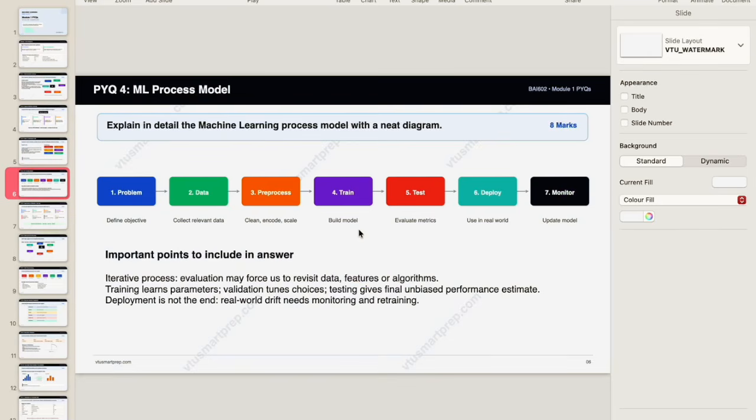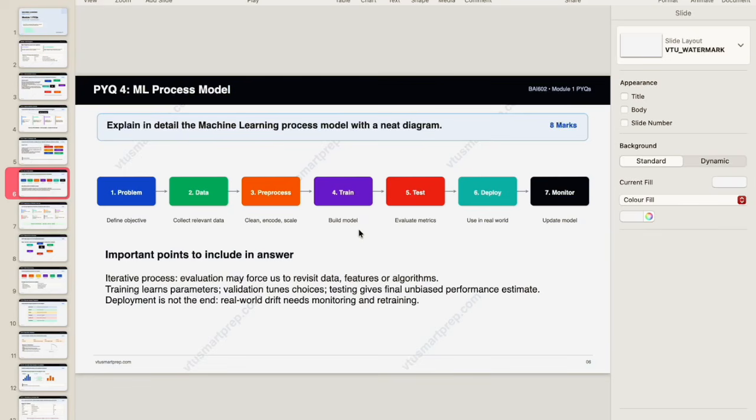Next, the fourth question is: explain the detailed machine learning process model with a neat diagram. Problem statement, data, pre-process, then train, test, deploy, and monitor. Important points to include in this answer are: iterative process, evaluation may force us to revisit data, features, or algorithms.